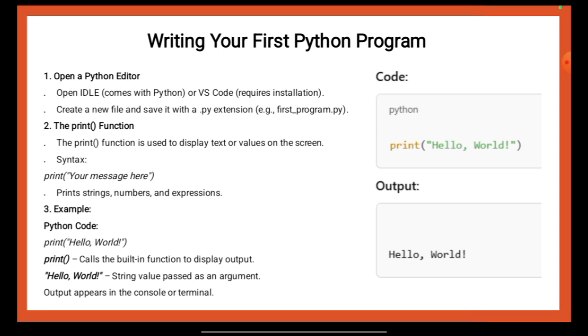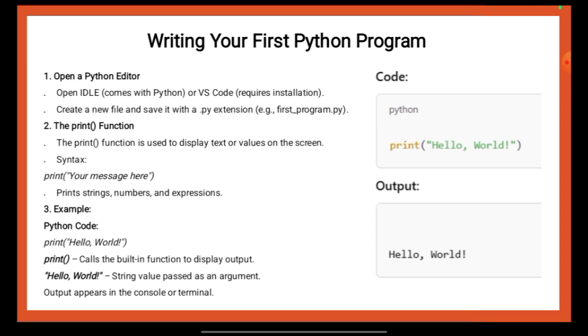The print function. The print function is used to display text or values on the screen. Syntax: print(your message here). Prints strings, numbers and expressions. 3. Example, Python code: print("Hello World"). print calls the built-in function to display output. "Hello World" is a string value passed as an argument. Output appears in the console or terminal.